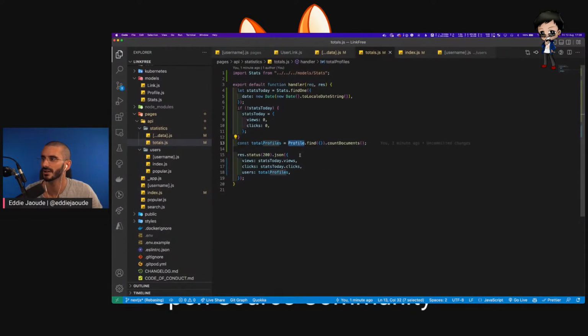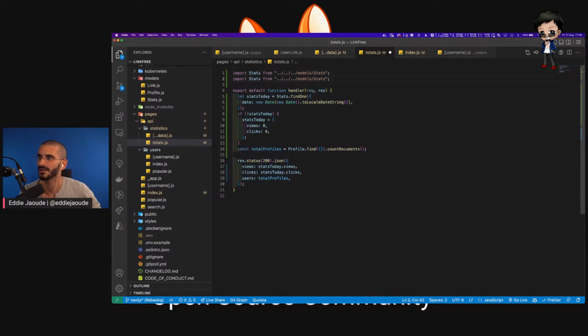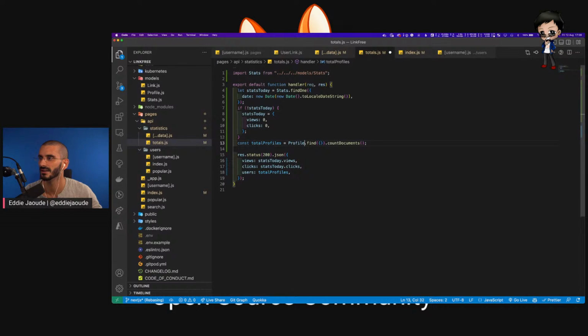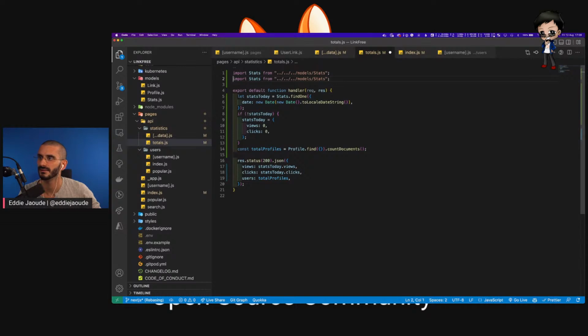We did not. I was surprised that's not underlined. I'd expect that to be underlined. But okay, we can copy and paste it. I actually think if we, oh, not profiler. No, it didn't autocomplete for us. I thought it would. VS Code let me down today. Profile from models, which is profile.